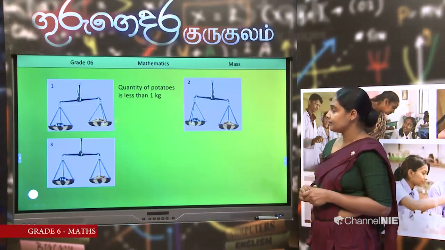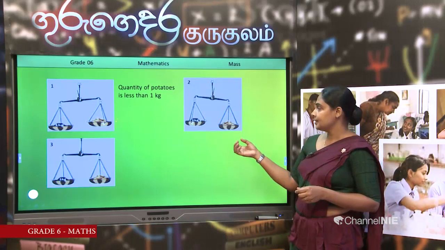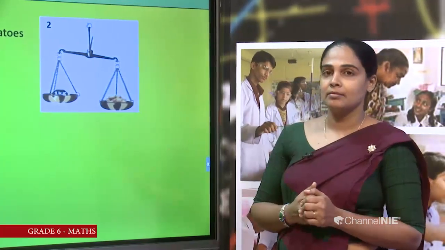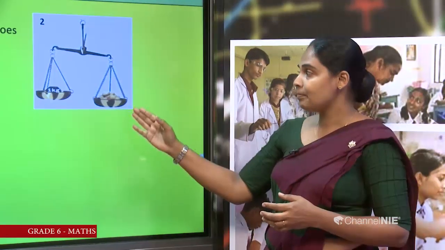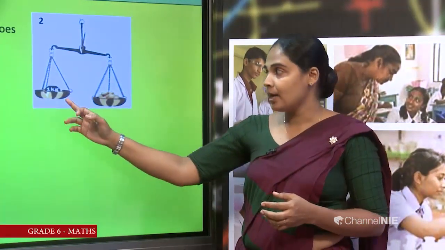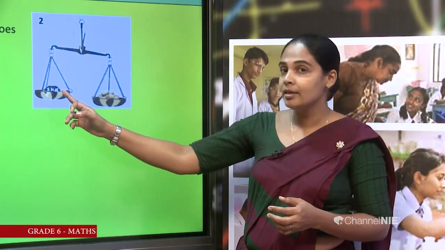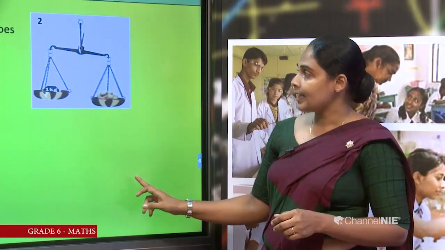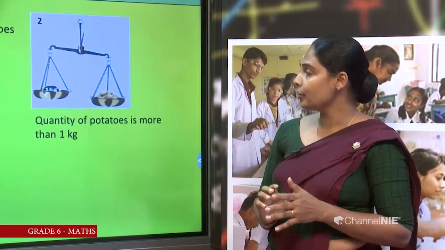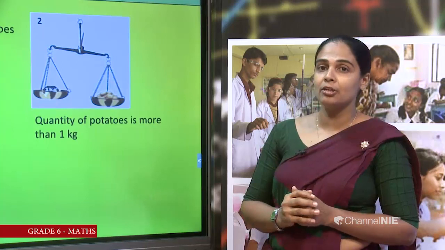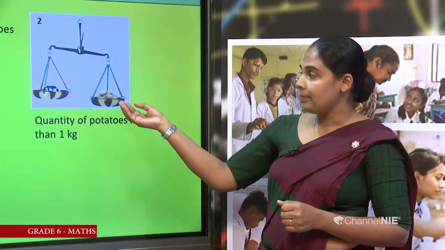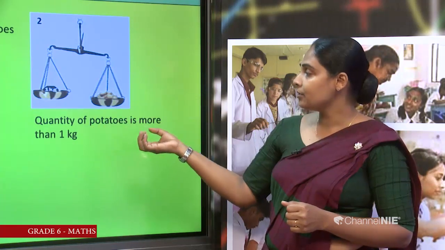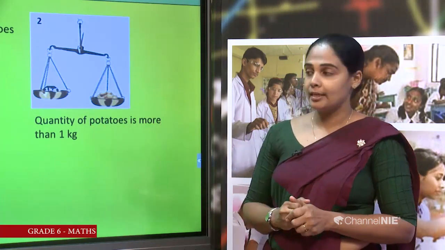Second picture. Now what happened? The pan with potatoes goes down. What is the reason? Now this pan is heavier than 1 kilogram. Here there is the 1 kilogram standard weight. Then we can write: quantity of potatoes is more than 1 kilogram.